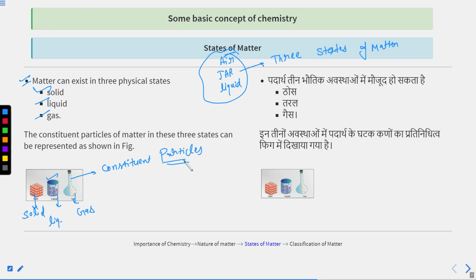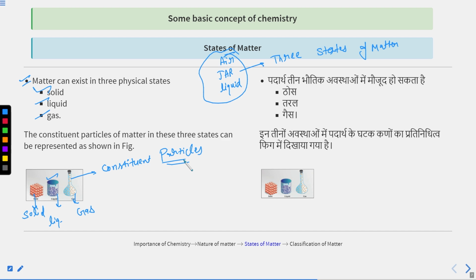The constituent particles in liquids have more space than solids and less space than gases, and they have stronger interparticle forces of attraction than gases and weaker interparticle forces of attraction than solids.